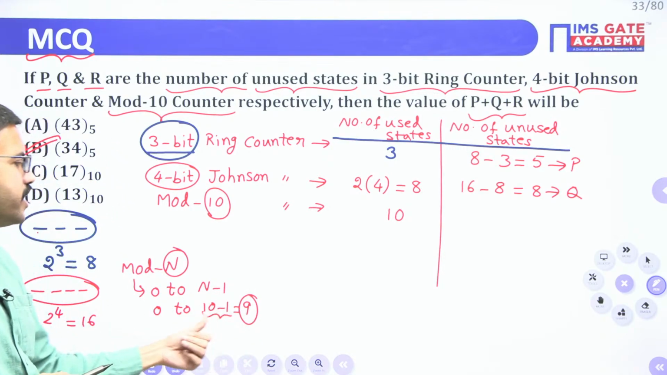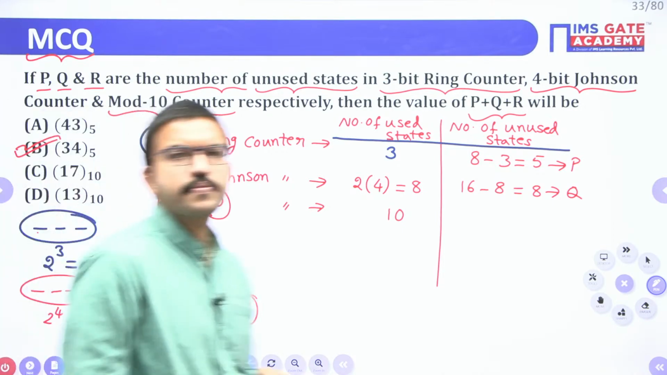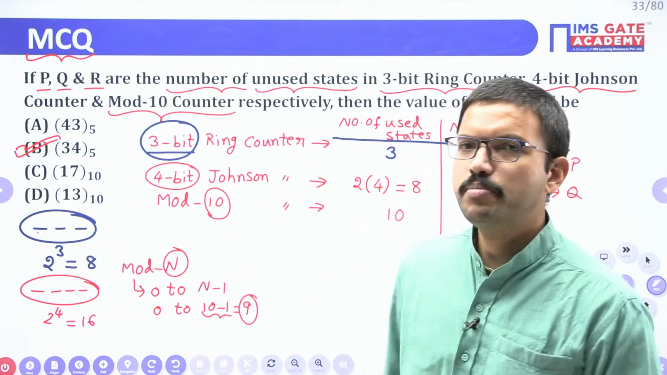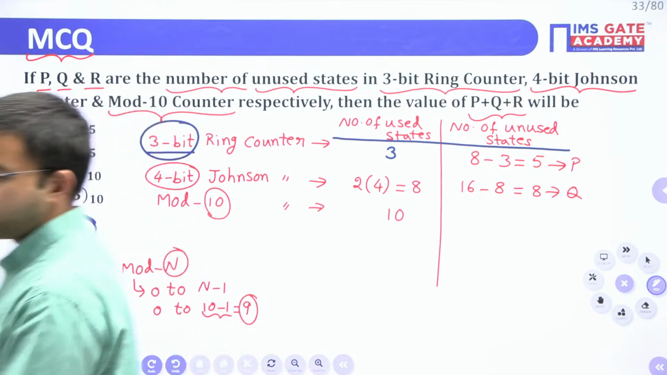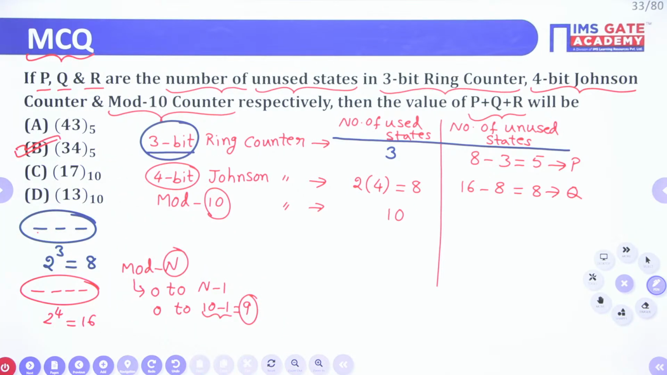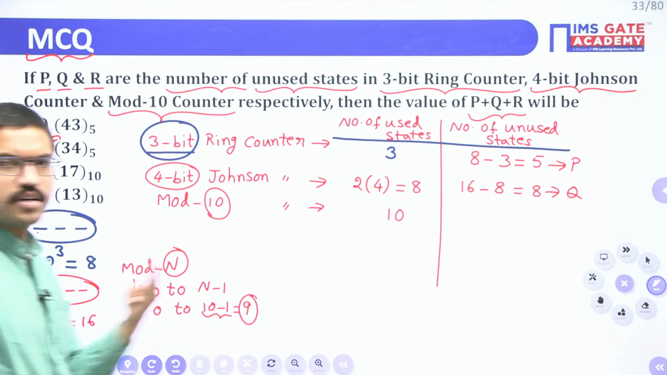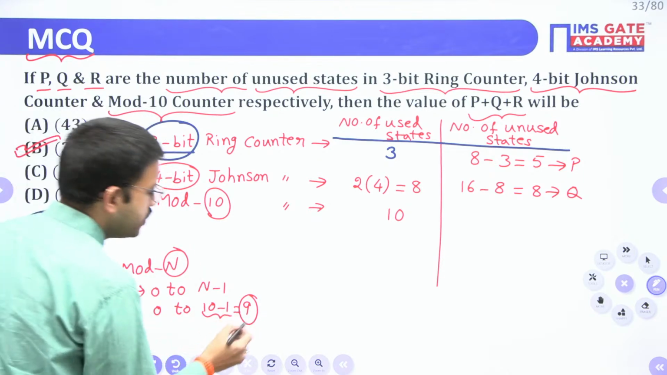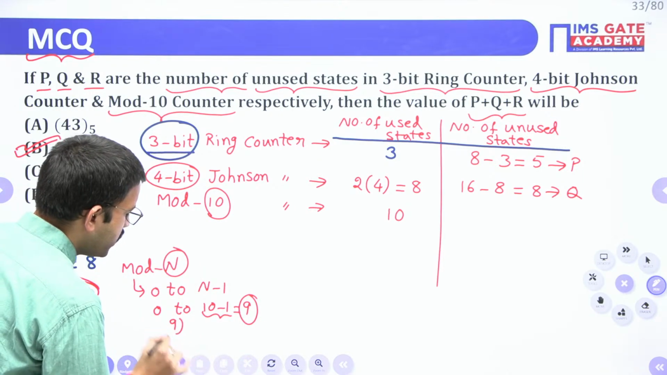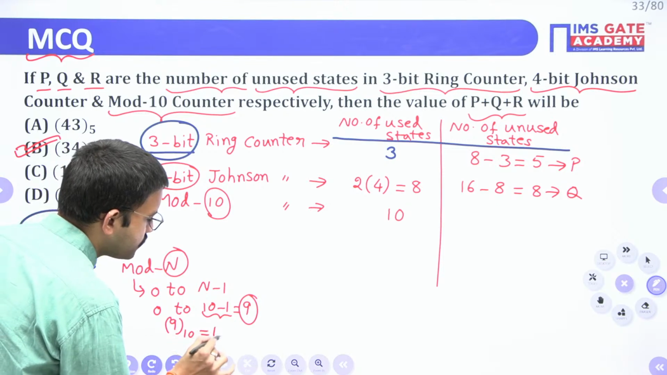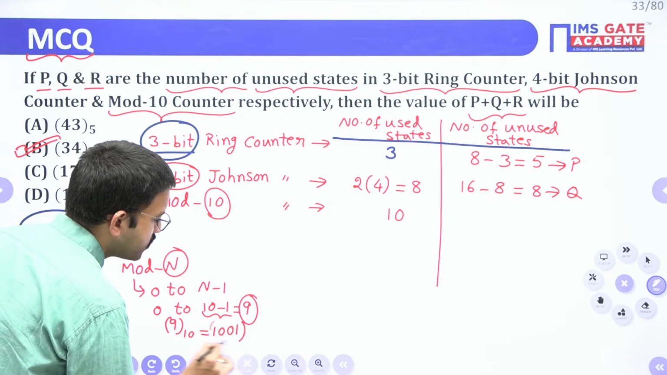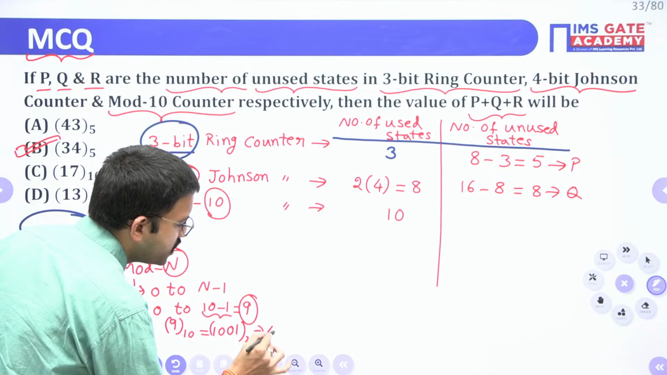For representing 9, how many bits do you require? Yes, obviously we require 4, right? 9 is nothing but 1001. So that means we require 4 bits.